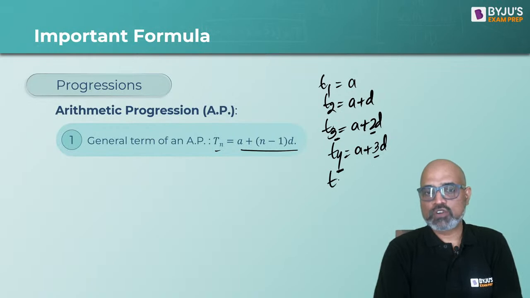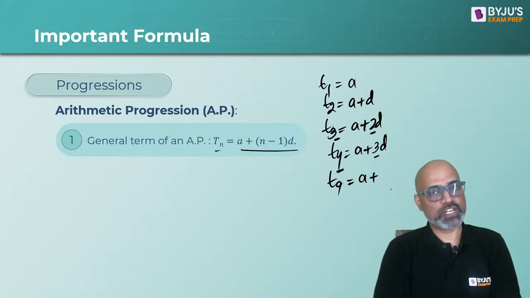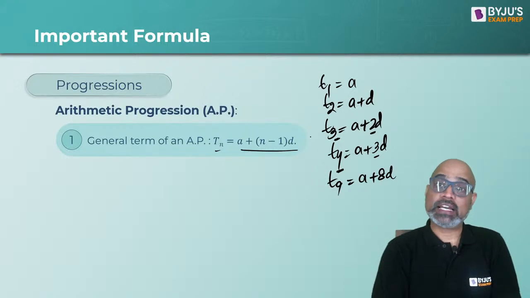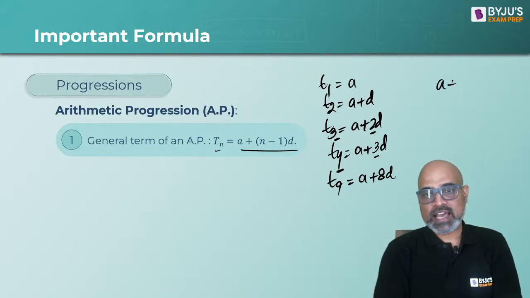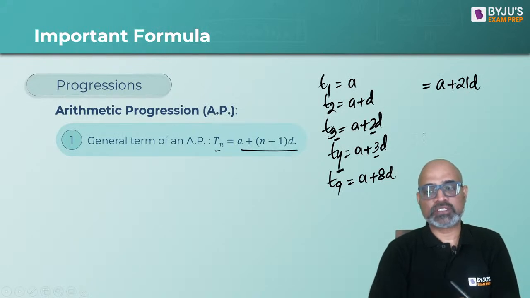So if I ask you what will be the, let's say, 9th term, a plus how many times of d? Right, it's going to be a plus 8 times of d. Okay, vice versa. Suppose if we have a plus 21d, which term is it we are talking about?